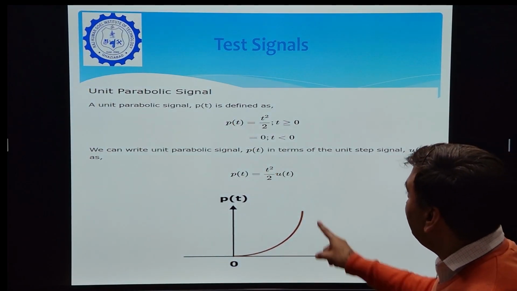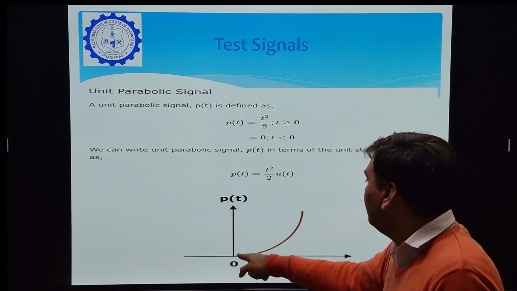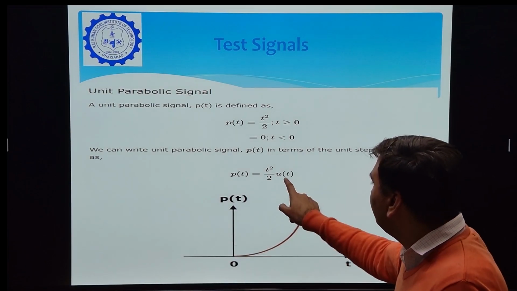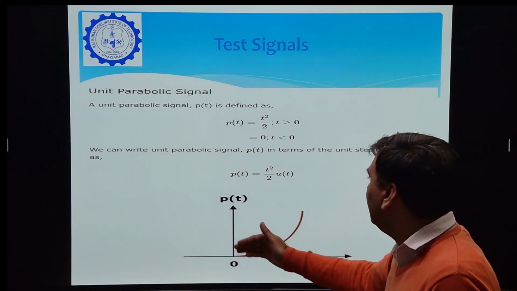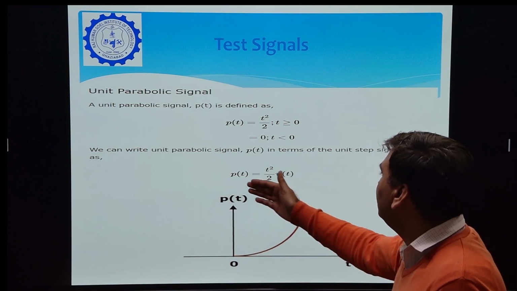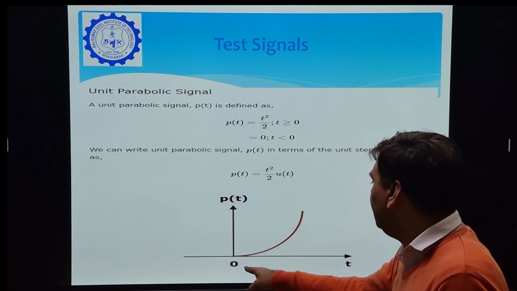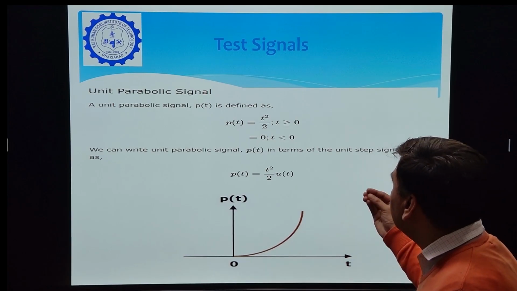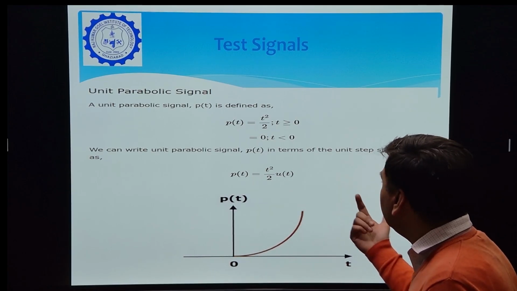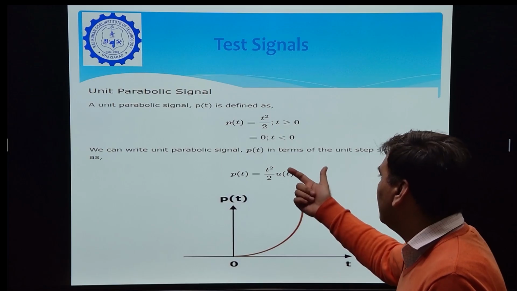We can say that if t is less than 0, and we know that u(t) is 0 in this range, putting u(t) as 0 we get p(t) equal to 0 for t less than 0. And if the value of t is greater than 0, u(t) is 1, and p(t) will be t square by 2.